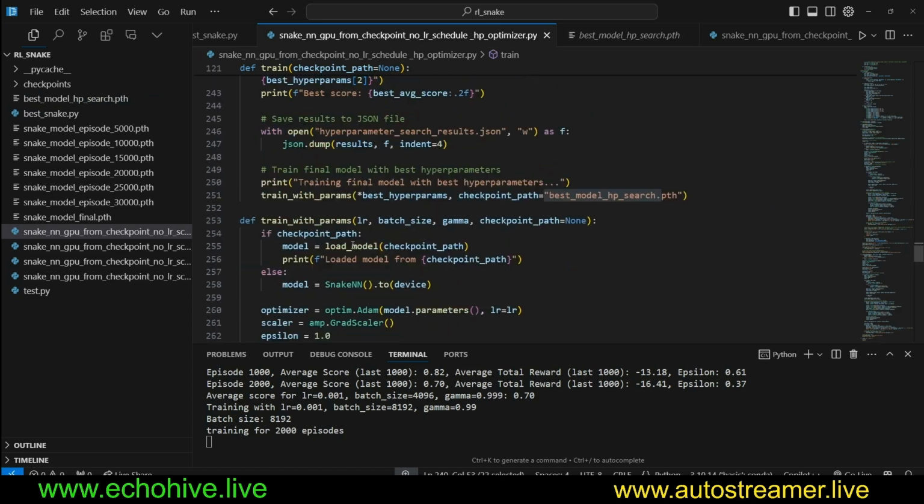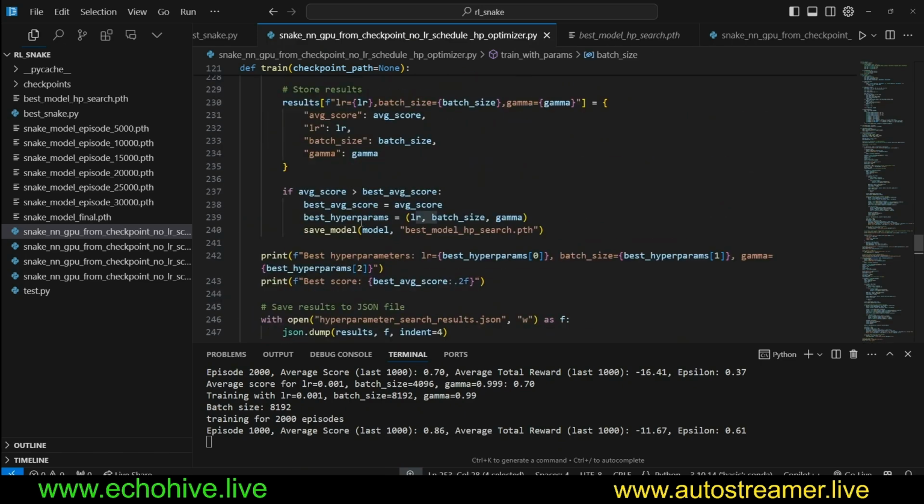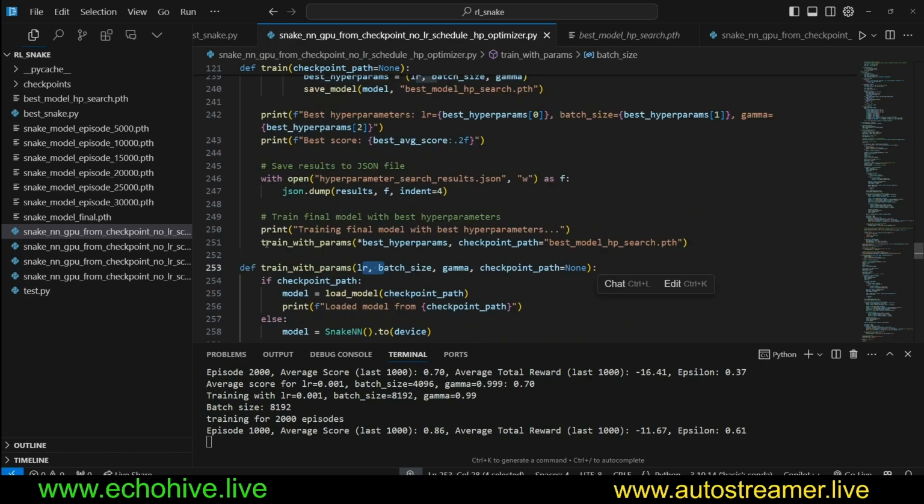So this is fine. This also has another function called train with parameters, which will take in a specific learning rate, batch size, and gamma. And at the end of our hyperparameter run, we actually call this with the best hyperparameters with the checkpoint of the best model that we have already found.